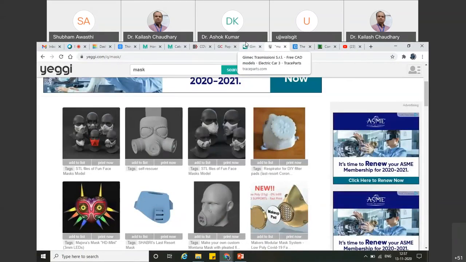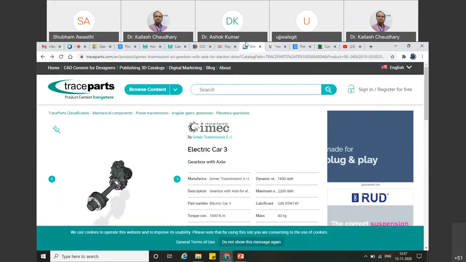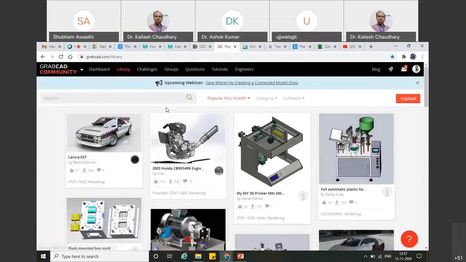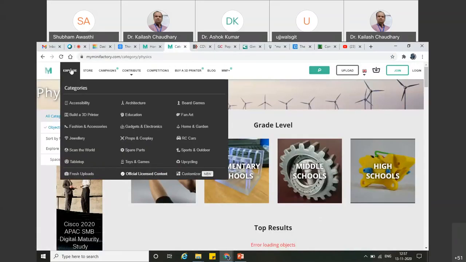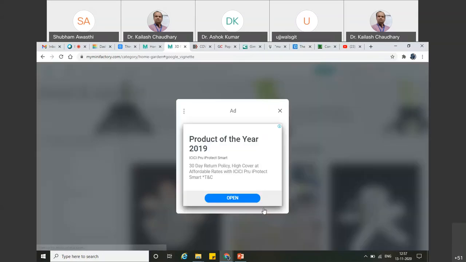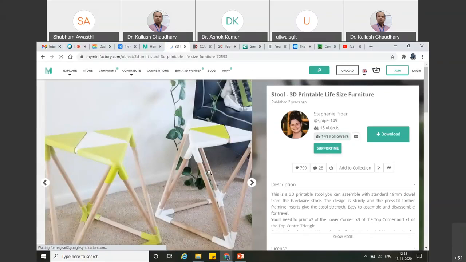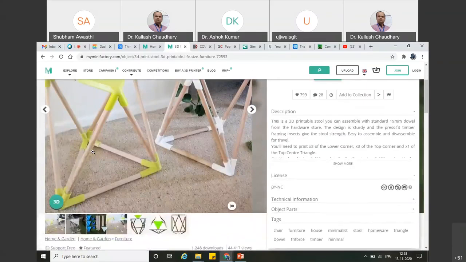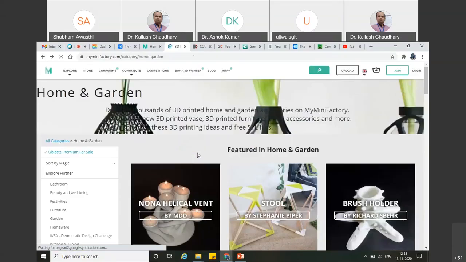This is Aggie. I'm just recalling it so that you can recall it once. This is the Trace part, especially for the technical version of all the mechanical engineering equipment. This is GrabCAD. This is NIST 3D Print Exchange. This is MyMiniFactory. There are also various items. You can go for home and garden or various categories. If you want some kind of stool in your home, just click here. It will redirect you to that particular page. You can download it, get it printed and assemble it at your home.